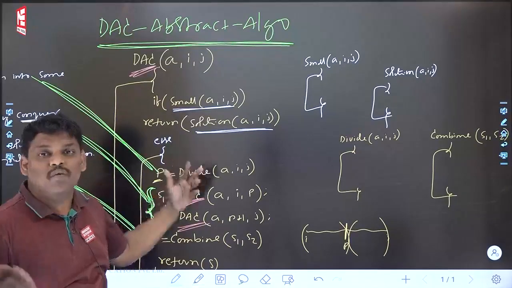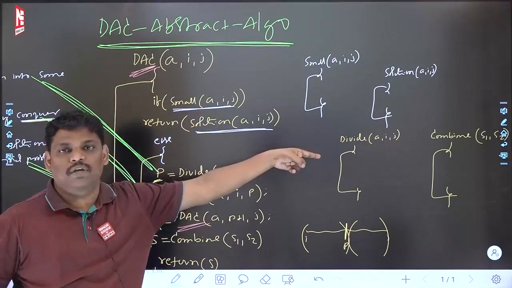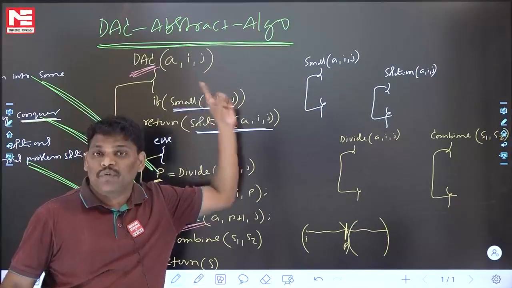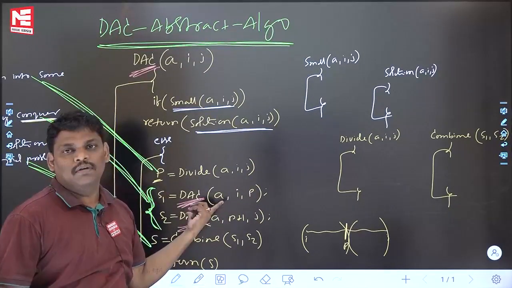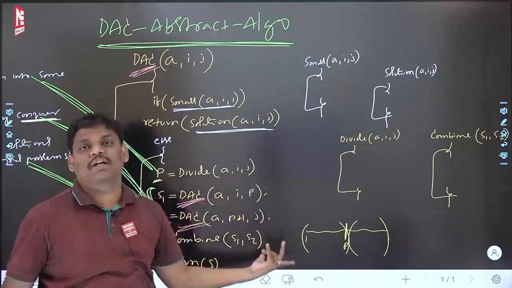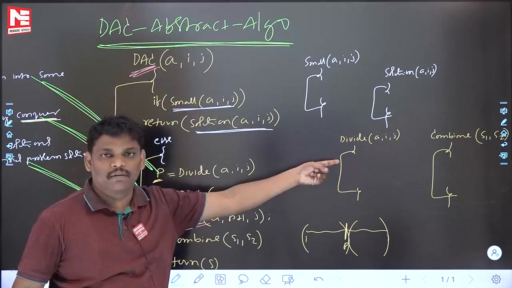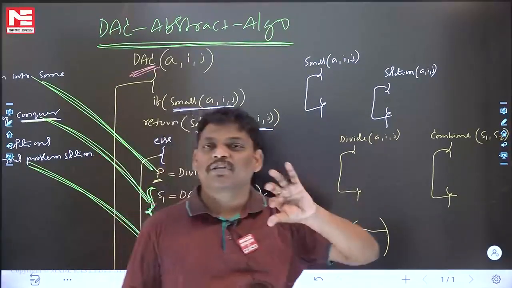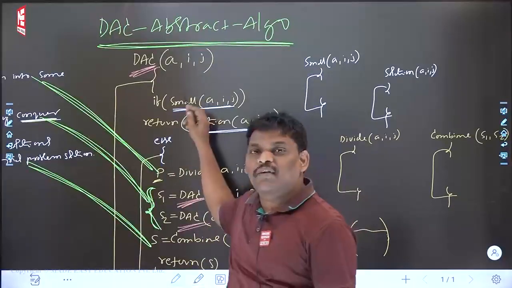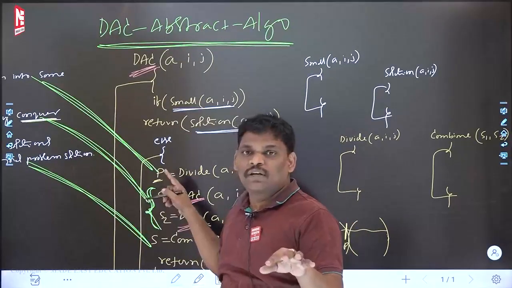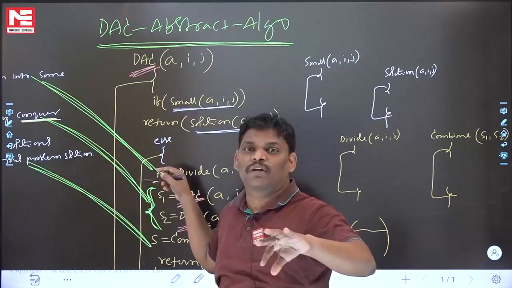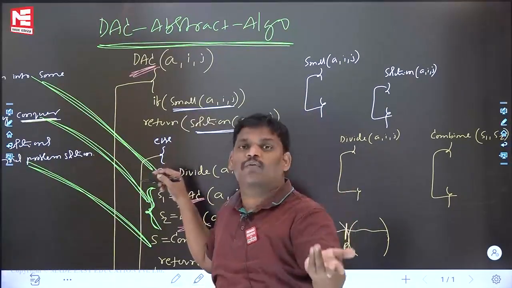Some people are asking, sir, how will it divide? It depends on how you write the code. If in the code you mention that it will divide into 5 parts, it will divide into 5 parts. In combine, if you write code where combine means multiplication, it will multiply. That code will decide. I have written 4 gaps because they will change with respect to the problem. Can you help me now? Is this a divide and conquer algorithm or not? Yes, it is a divide and conquer algorithm for any problem, a generalized one. Generalized one means, when you say generalized one, right?